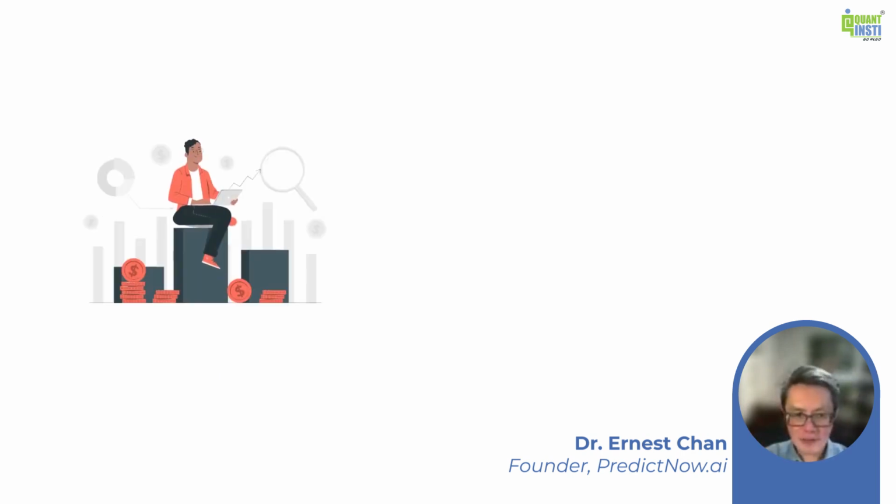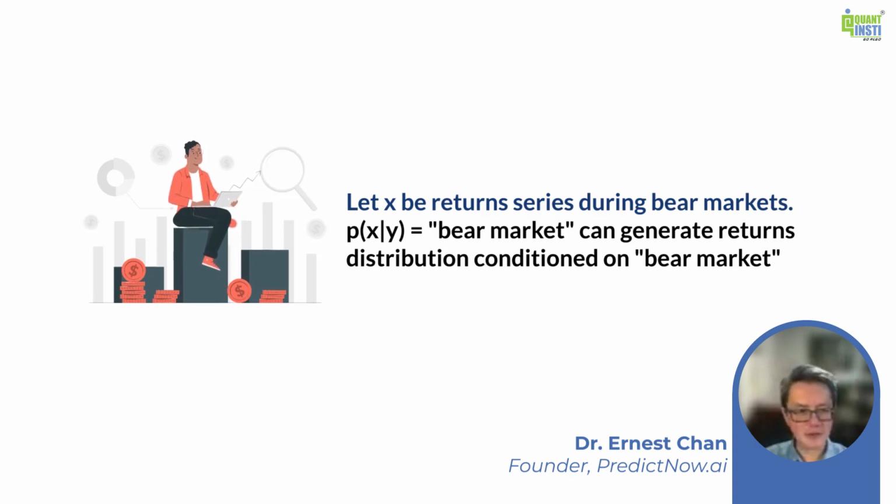In finance, if you apply the same analogy, the X would be, let's say, a return series, right? And if you don't have any condition, the return series for the US index, for example, is always going positive, maybe an average excess return of, let's say, 7% a year. But we want to know what is the distribution of X when we are in a bear market. That's the conditional. That's the prompt.